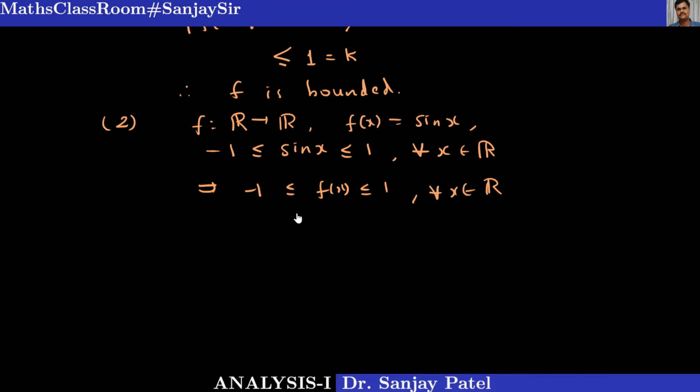So this function is again bounded by our alternative definition. This is p and this is q. There exist some real numbers p and q such that all values of the function lie between these two numbers. So f(x) equal to sin x is also bounded. In the same way, cos is also bounded.